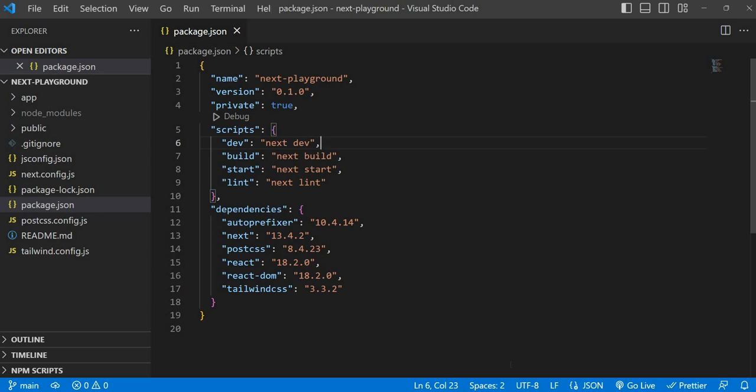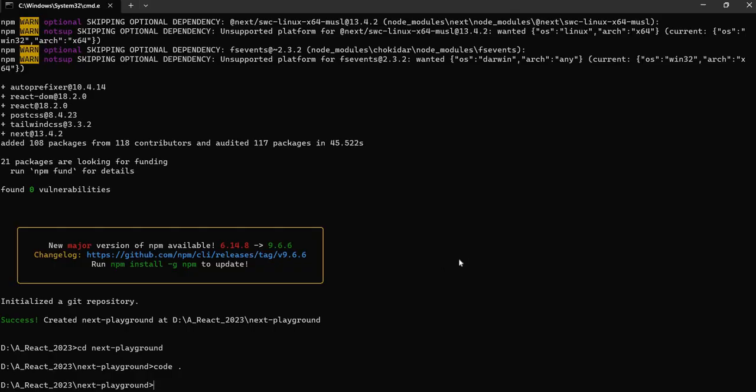So what is the development mode? Suppose you want to go with production: what is the build, what happens whenever we go with next start, what happens whenever we do npm run lint? Everything we are going to learn in the coming days. Don't worry. Here are the major dependencies for our project. Now let's run npm run dev. But remember these commands, they are very important.